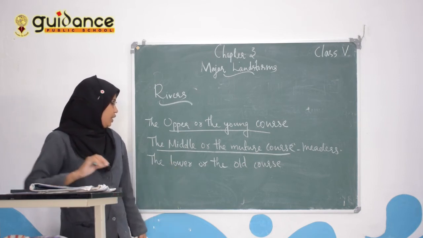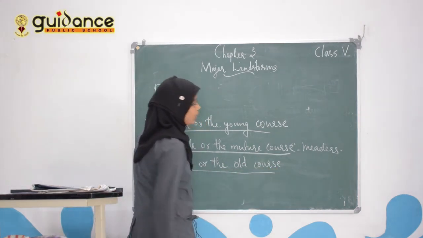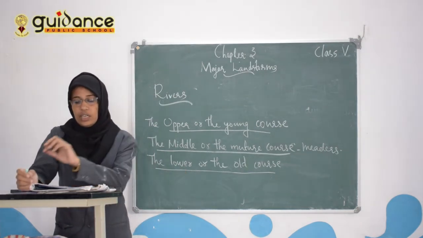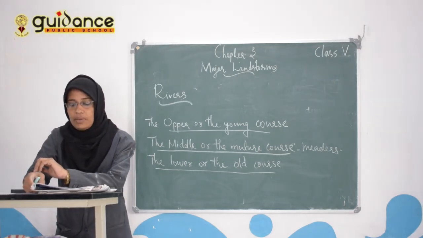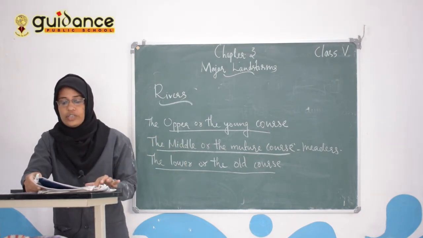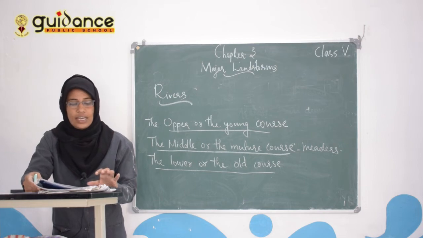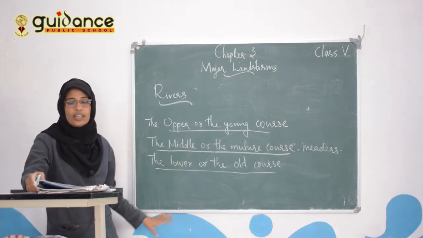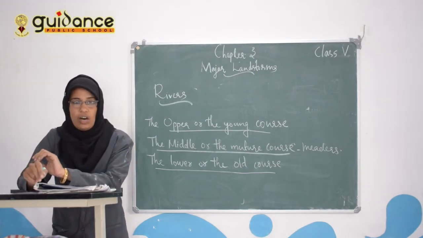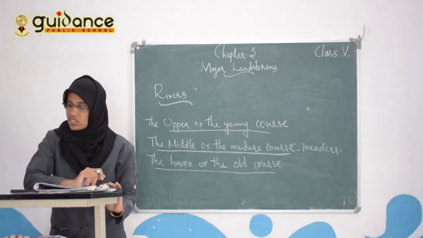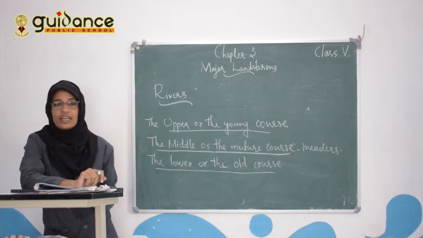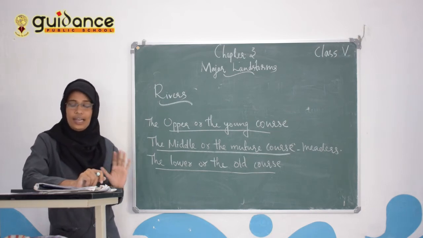And the third one, the last stage, is the lower or the old course. The river becomes slow and joins a bigger water body, like the sea. It deposits all the silt and sand it had been carrying near the mouth. What is the meaning of mouth? Mouth is the place where a river joins the sea or lake.